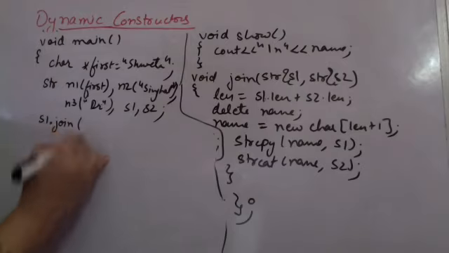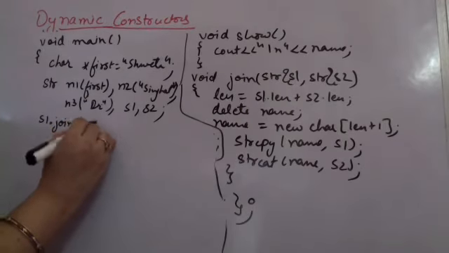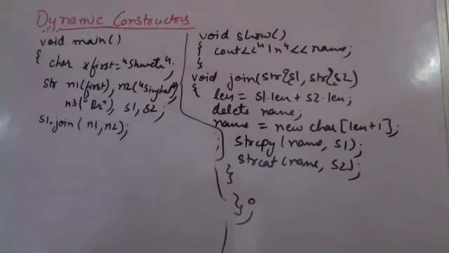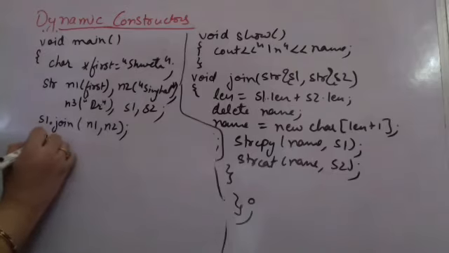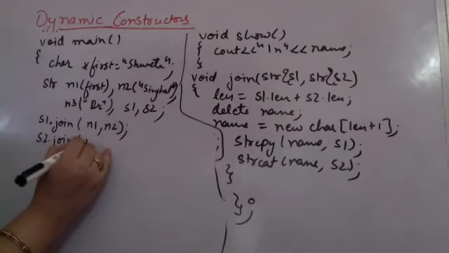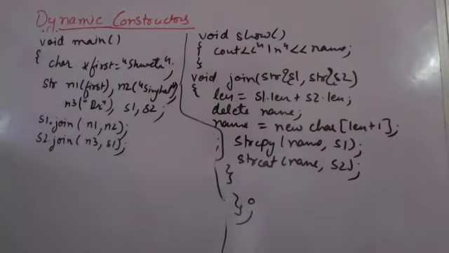So I'm calling S1 dot join and I'm trying to join N1 comma N2. I'm trying to join N1 and N2. And supposedly I'm calling S2 dot join, and here I'm trying to join N3 and S1. So I'm trying to join N3 and S1.